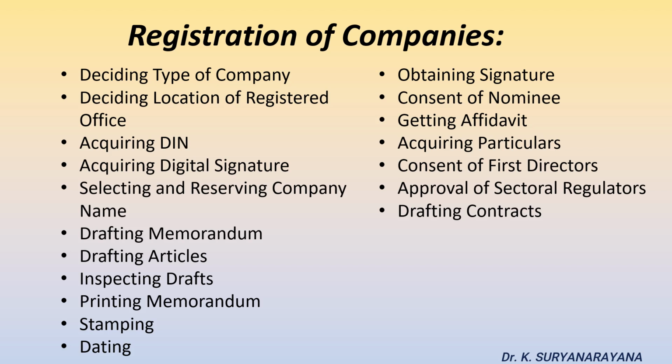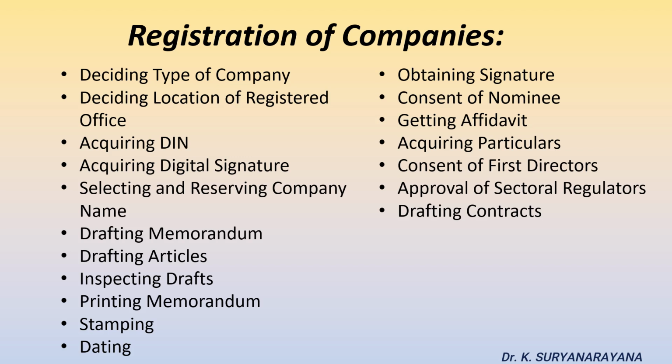Fourth step is related to acquiring a digital signature. Digital signature is an electronic signature made through electronic means. In order to get the company registered, the companies are required to e-file documents with digital signature, as manually signing e-file documents is not possible. Promoters and authorized individuals like chartered accountants, company secretaries, solicitors, etc., are required to acquire digital signatures.